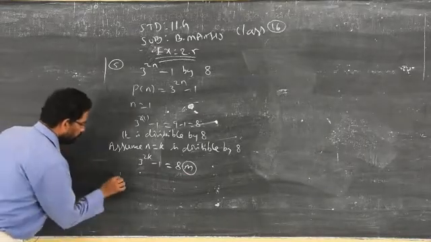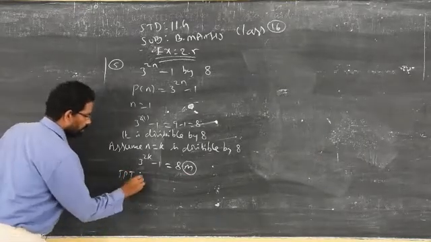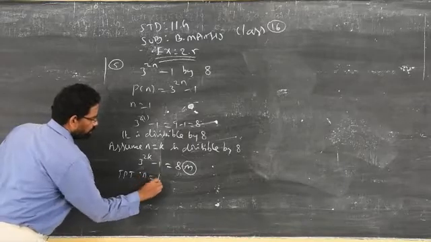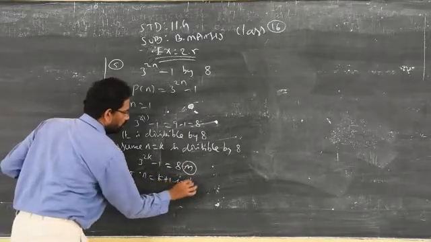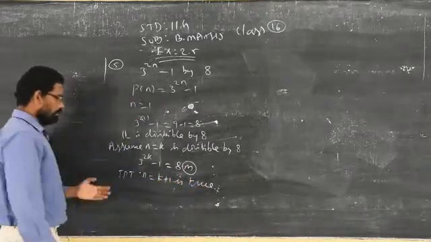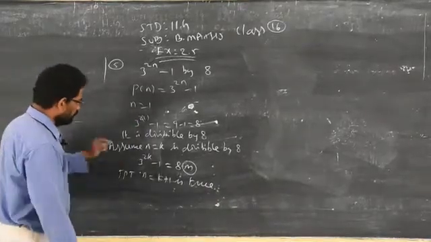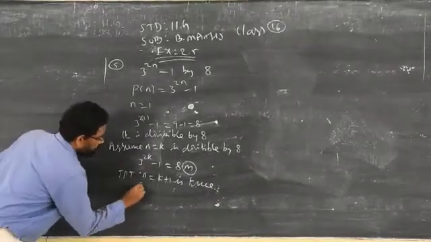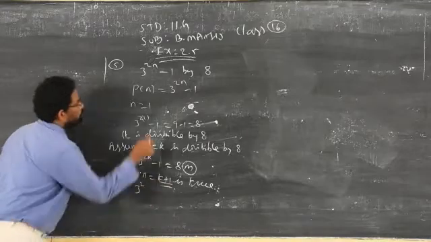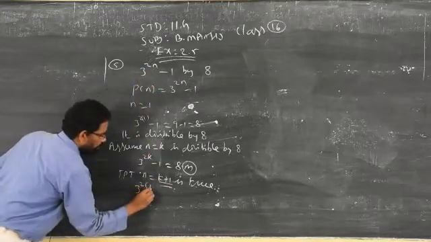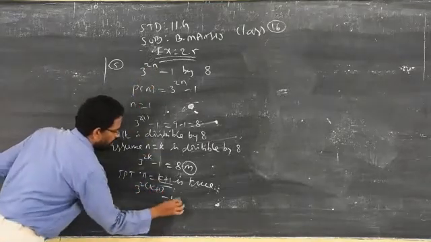So now you have to prove that n is equal to k plus 1 is true. That is the last condition. So now you have to replace n by k plus 1, here 2 of k plus 1 minus 1.